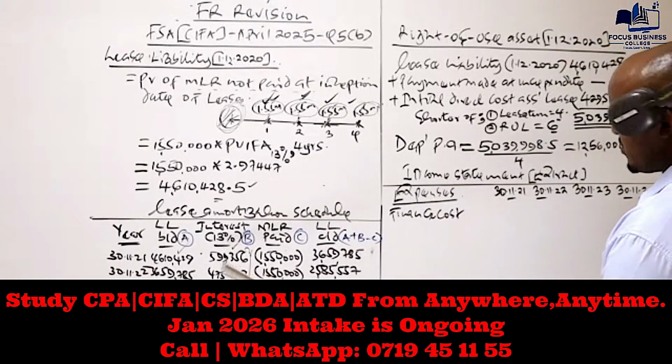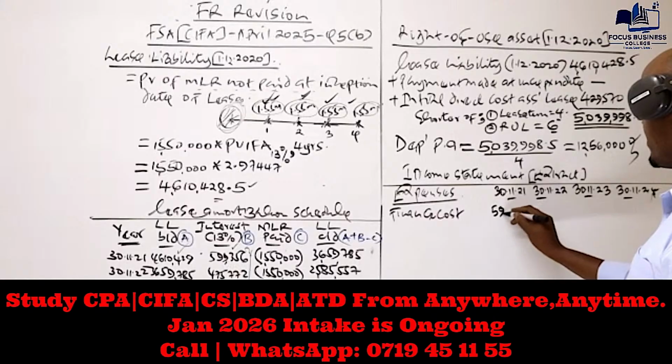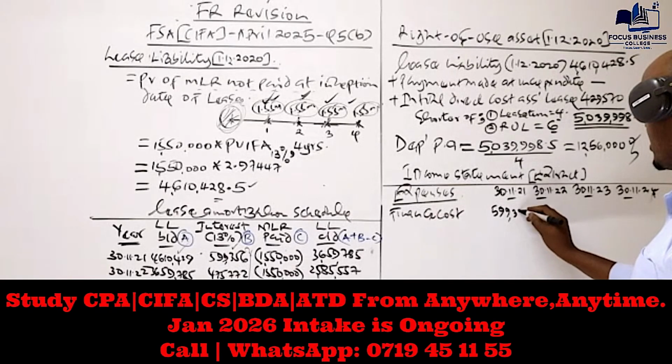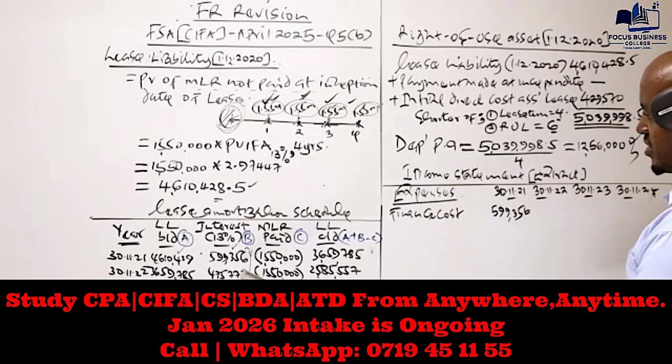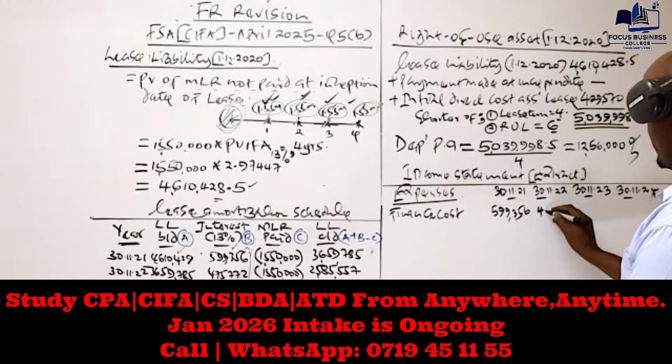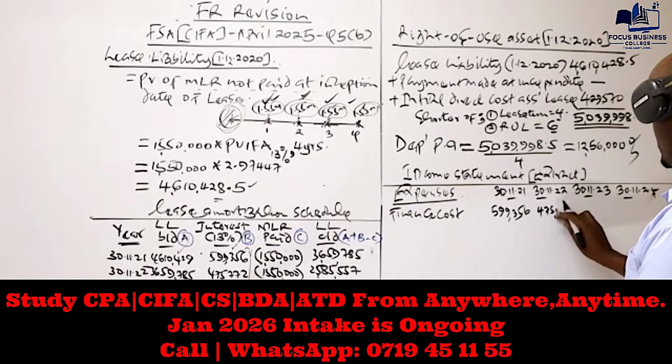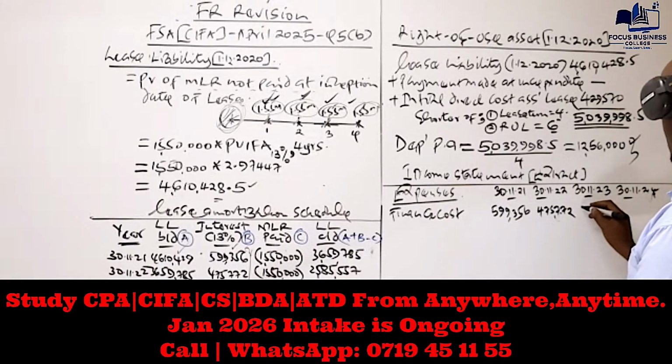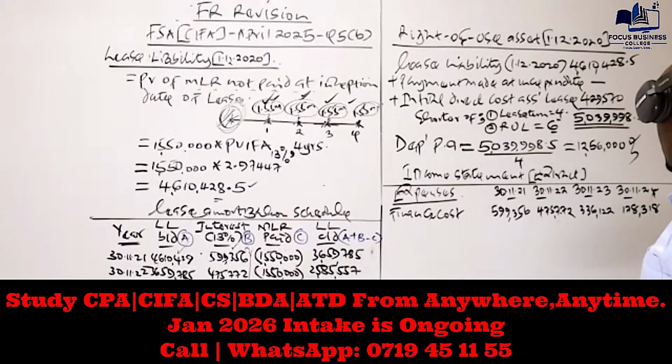The interest for the first year is 599,356. For year two it is 475,772. For year three it is 336,122. And for year four it is 178,312.